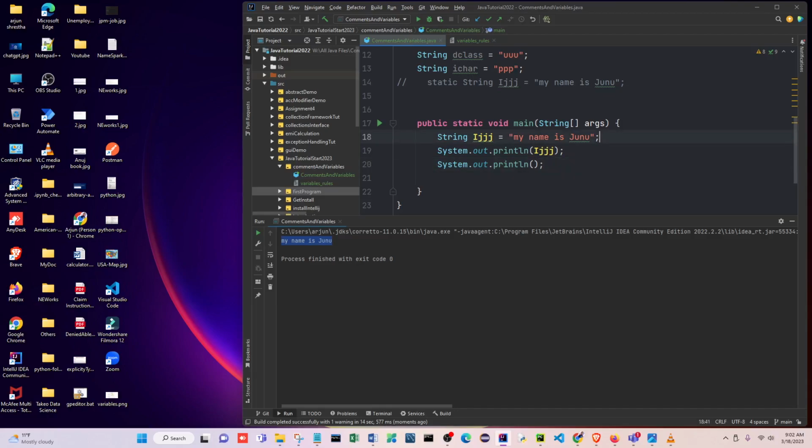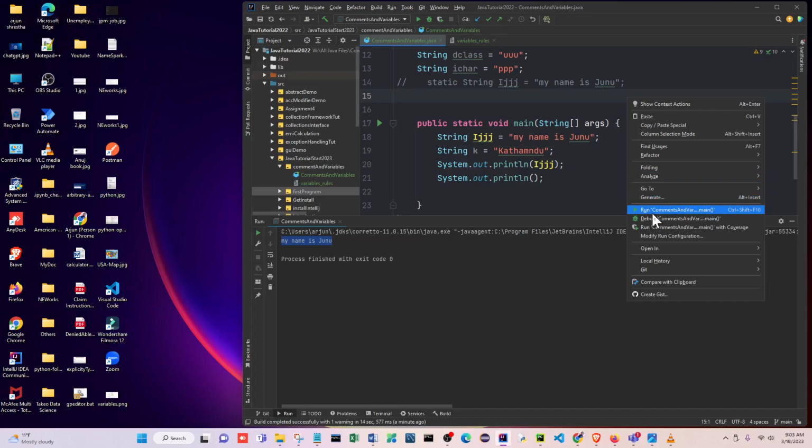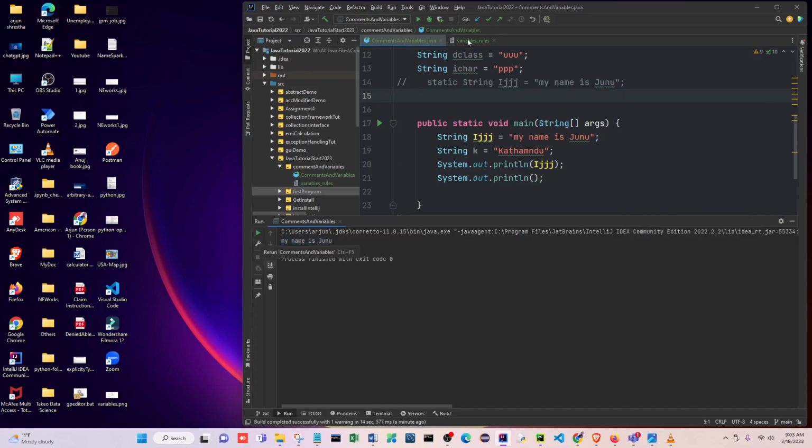Suppose I put a string k equals to Kathmandu, something like that. You can print it from here also. When you have already run once, there is a play button here, and you can run it from many places. So it's building, let's see whether it prints or not.